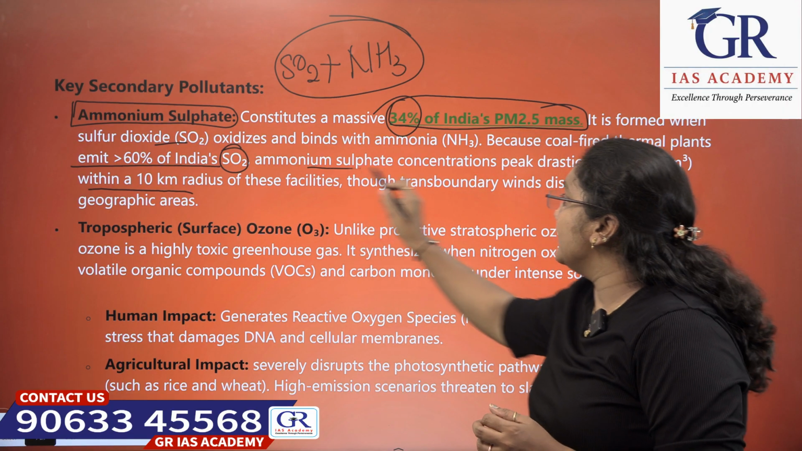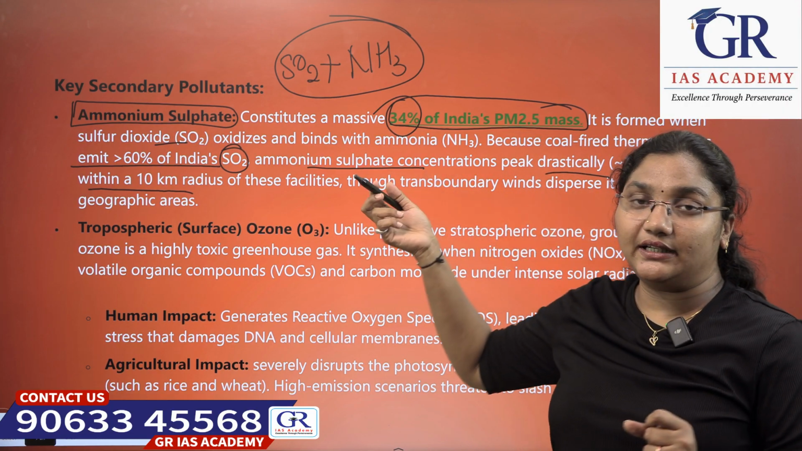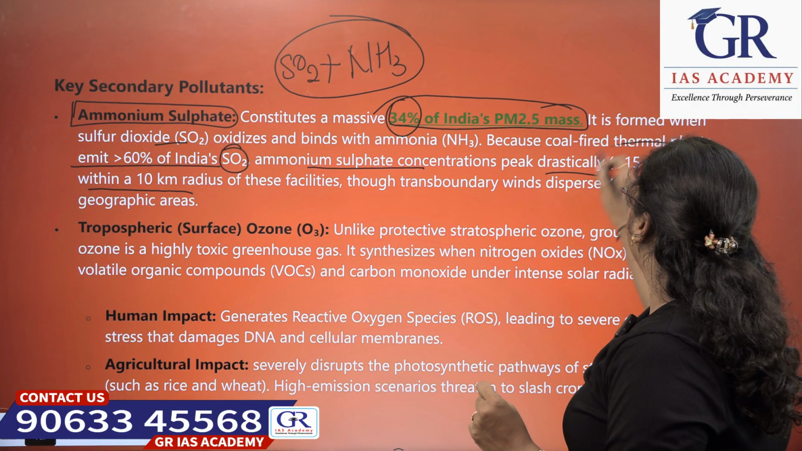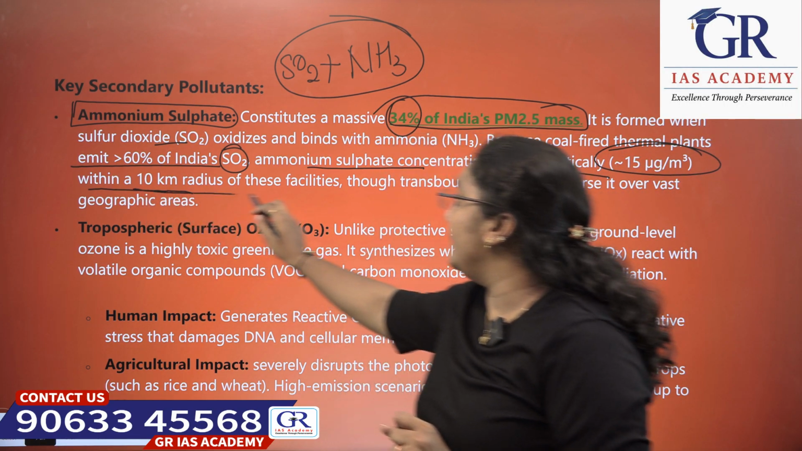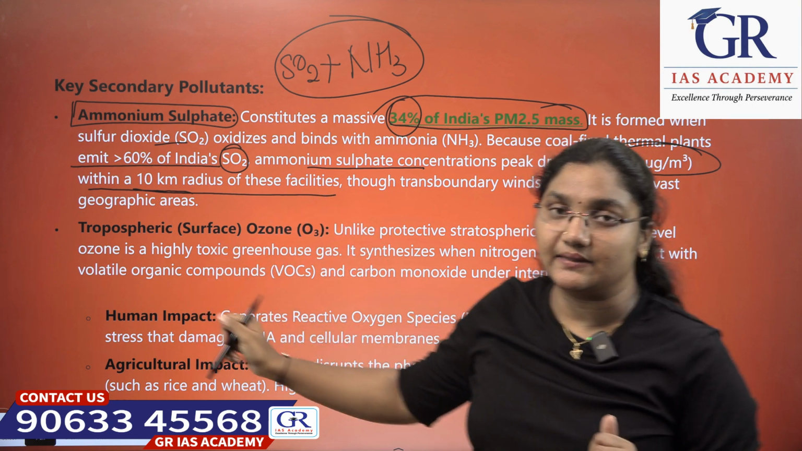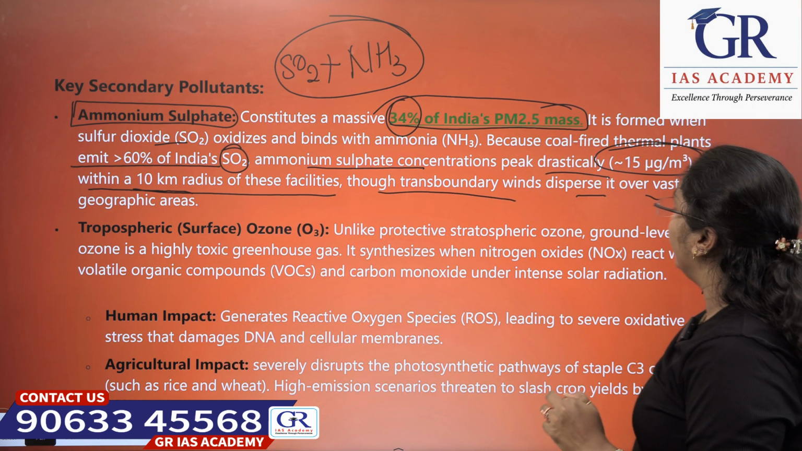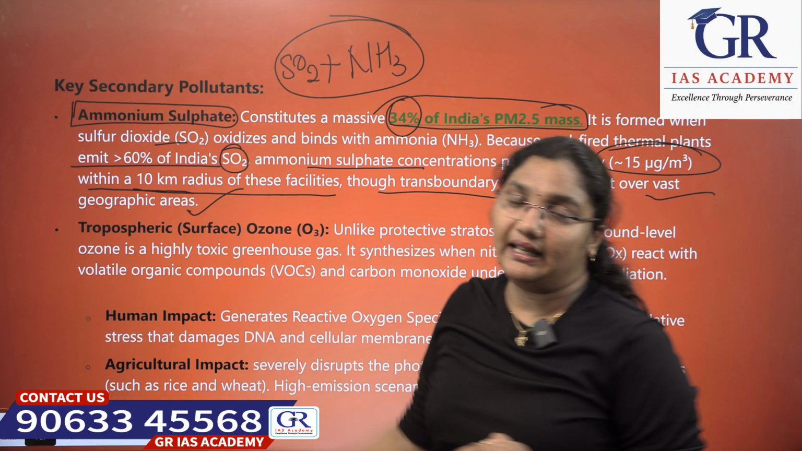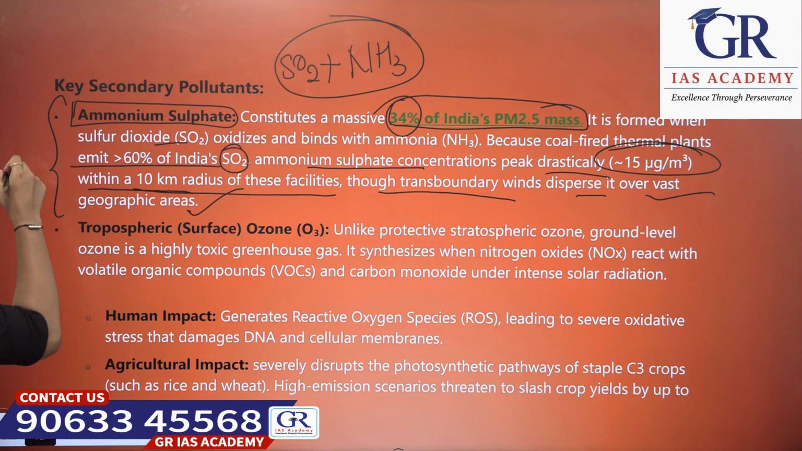Ammonium sulfate concentration peaks drastically, to approximately 15 micrograms per cubic meter, within a 10 kilometer radius of these facilities, though transboundary winds disperse it over vast geographical areas. This ammonium sulfate constitutes 34% of PM 2.5 in India.